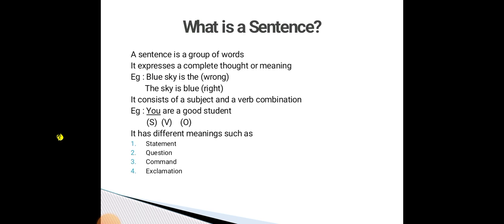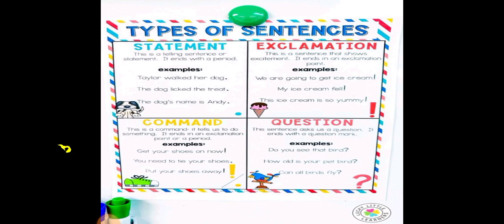In this meaning, we have to see in detail. It has different meanings such as statement, questions, command, or exclamation. This is called meaning. These are the different meanings or thoughts. Okay, that's all about what is meant by sentence. Are you clear? Next, we can see types of sentence.